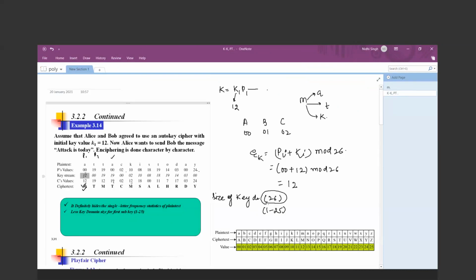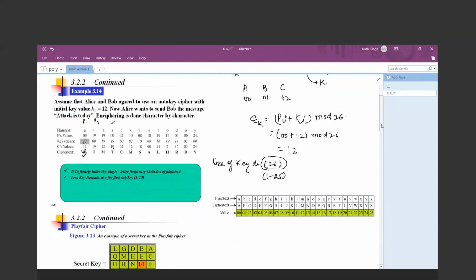So my key stream will be K1 followed by the plain text characters. My K1 is given to you in this question, that is 12, then it will be followed by all of the plain text characters. So it starts from 0 and goes up to the length of the plain text. Then what is the ciphertext? For the ciphertext we have to implement the encryption algorithm, that is Pi plus Ki mod 26. So the Pi value is 00, Ki value is 12, so mod 26 equals 12. What is the corresponding value of 12 over there? That is M. So you can see the first ciphertext character will be M. Like this, we have to encrypt all of the plain text characters one by one.